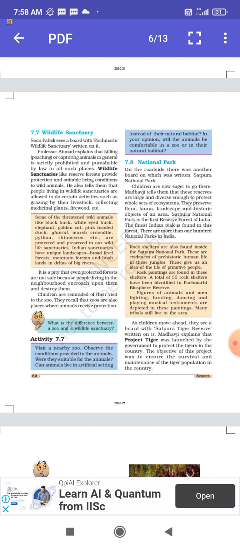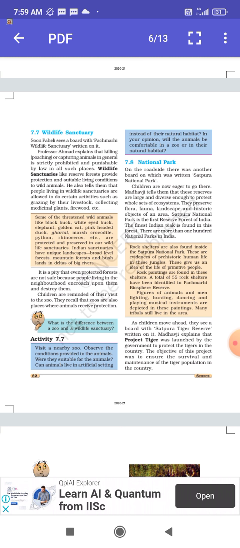So, students, the government is providing all the protective facilities to these animals in the forest, but still people are destroying their habitat for food materials, for wood, or for procuring land basically for establishing their factories or homes. You can take an example of a zoo also. Students, in a zoo also we are protecting the animals.